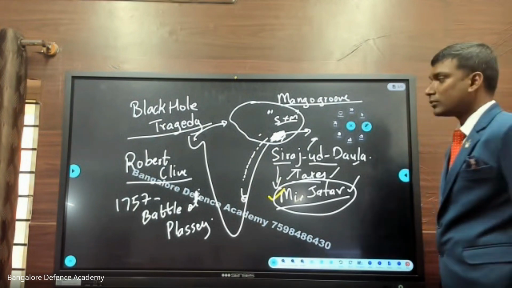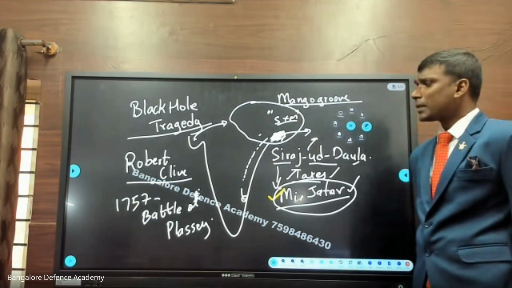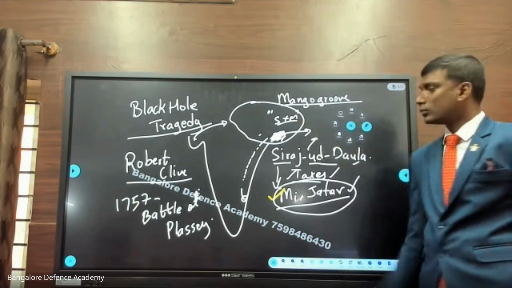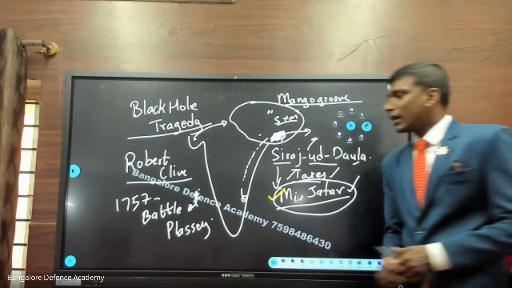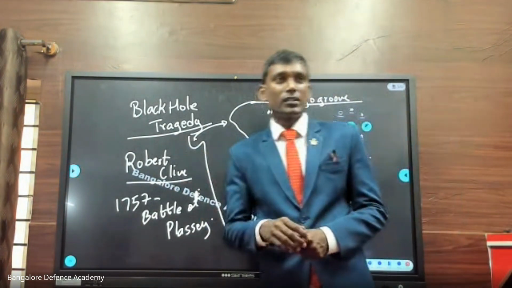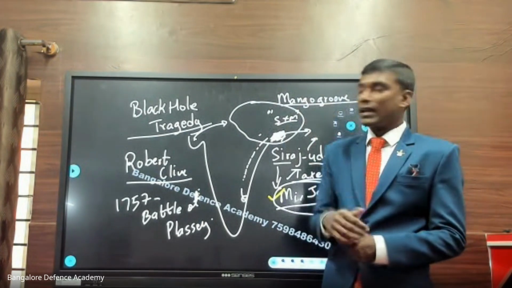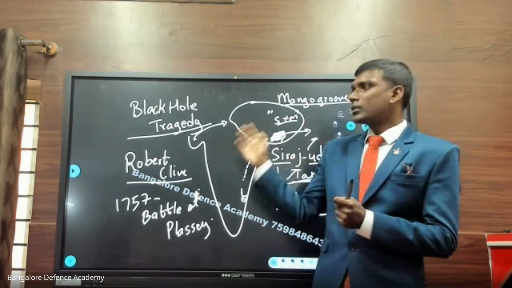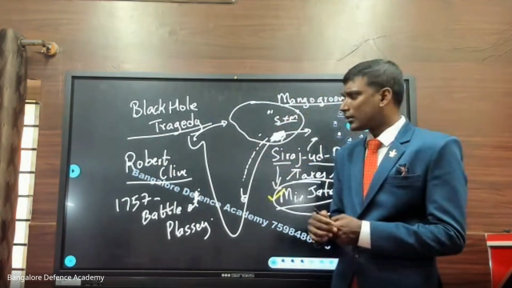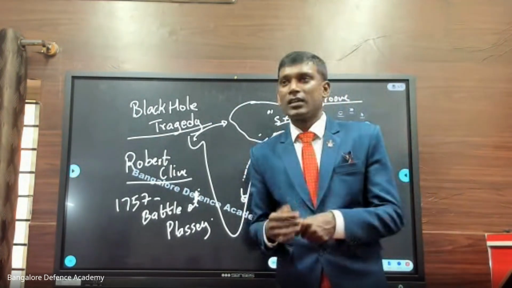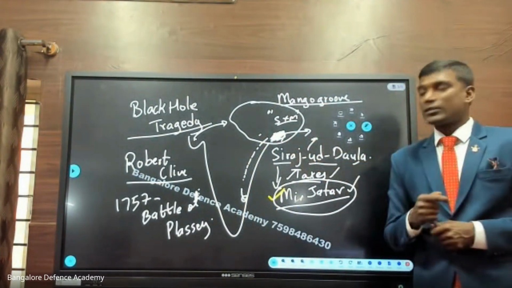Siraj-ud-Dawla was defeated. And which place did it take place? What happened to Siraj-ud-Dawla in this battle? He escaped from that. Okay, and now there was a notice given. Whoever shows the hideout where Siraj-ud-Dawla is hiding will be rewarded. So Siraj-ud-Dawla, after a hunt of 2 days, was found in some unlocated place near the banks of the river. He was captured and he was assassinated. He was killed. Okay, so this is the story of Siraj-ud-Dawla.